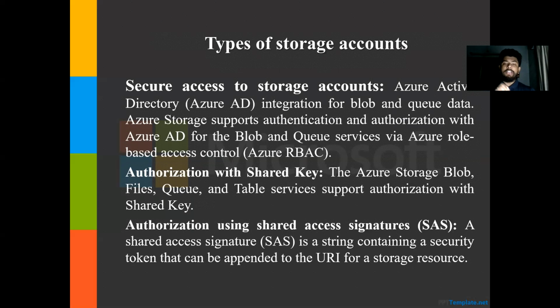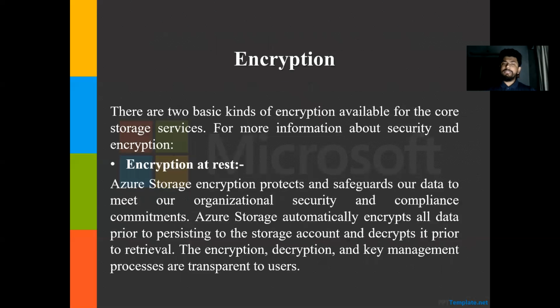We call it Azure RBAC. The second one is authorization with a shared key, that is, blob, files and queue storage support authorization with a shared key. And the last one is authorization using shared access signatures, in short SAS. This means a string containing a security token that can be appended to the URI for a storage resource.